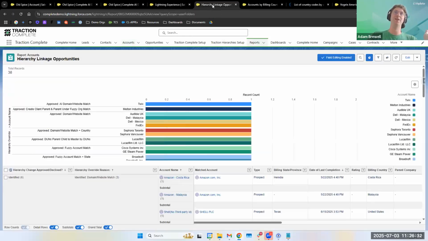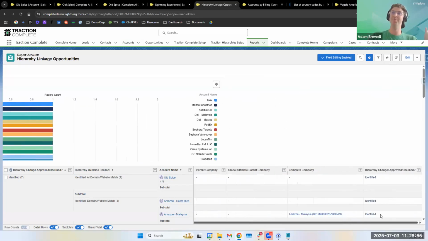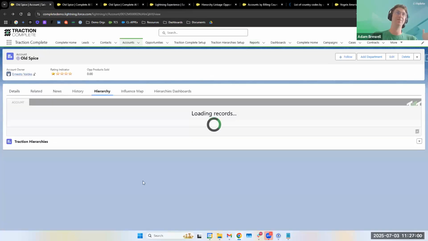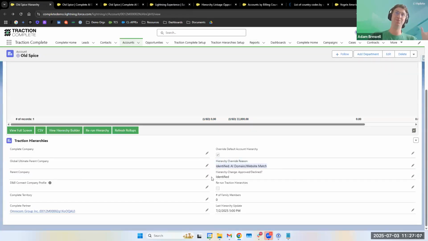And so then what we have here is our report, which is what we call hierarchy linkage opportunities. You can see here we have Old Spice. We matched the Procter & Gamble company based off of that domain. And you can actually see how we made that match. We made an AI domain match. So this is, again, adding another arrow in our quiver for how we're making those matches. And just to show you that I'm not fibbing, we can see that Old Spice currently is not related to the P&G hierarchy. You can see here that we identified a potential match.